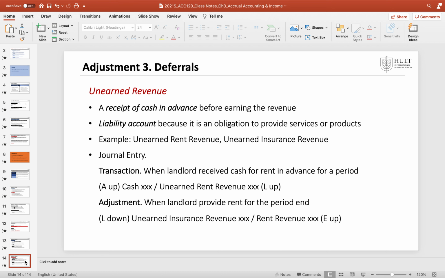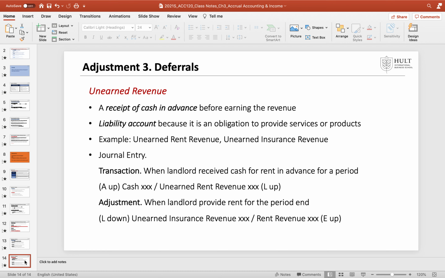And then the other case is unearned revenue, the opposite of the prepaid expense. Unearned revenue is a receipt of cash in advance before delivering the service. So it is a liability account because the company has an obligation to provide a service or product, but it receives the cash first. So until the delivery of the service, unearned revenue should be recorded under liability.